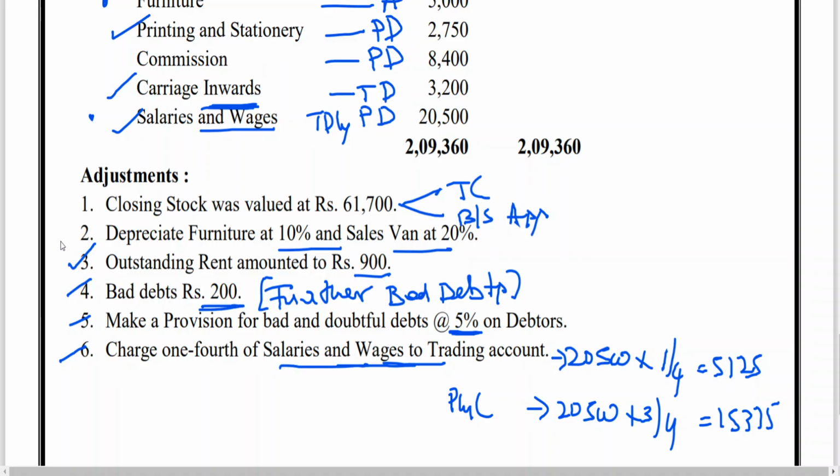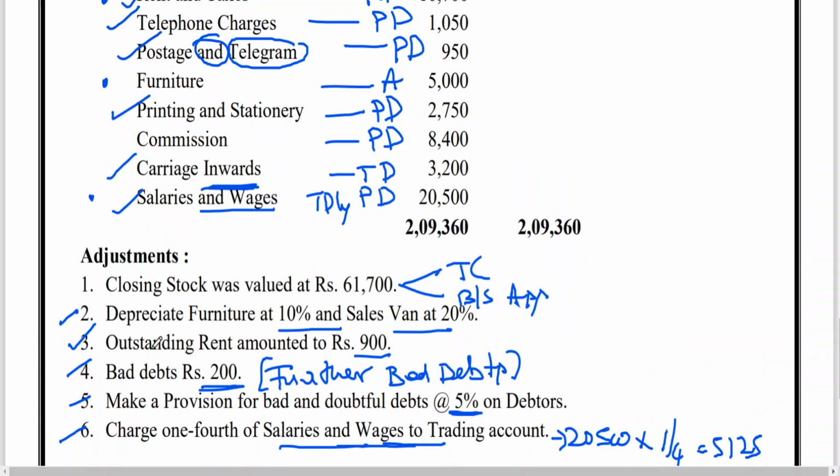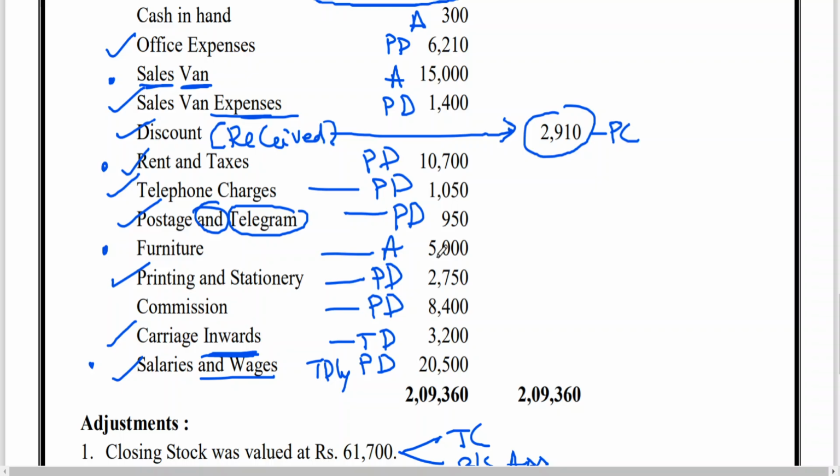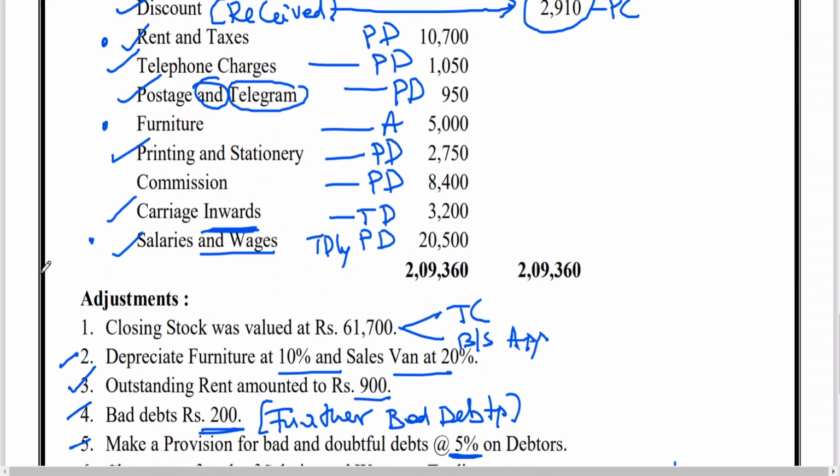Now depreciation. Now we will be writing 10% depreciation. What is depreciation on furniture? What is furniture value? 5,000. 10% means 500.